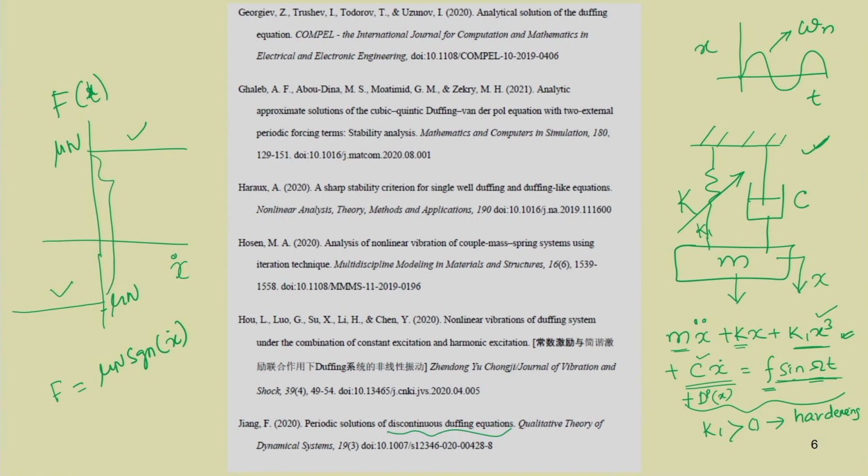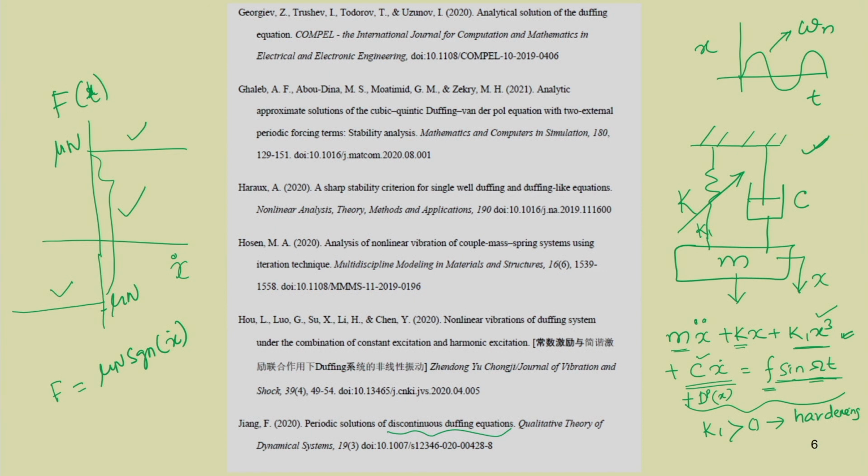Similarly, if you take a system with different types of stops, then also the response or the forcing may not be continuous. It may be piecewise continuous or discontinuous, like here, where it jumps from minus mu N to plus mu N. Similarly, there are several physical systems where the forcing may be discontinuous.